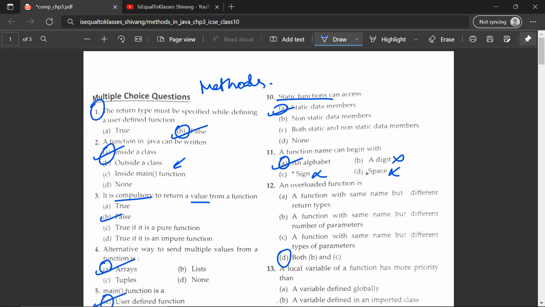So what exactly is B? A function with the same name but a different number of parameters, and a function with the same name but different types of parameters. So if you have a method, data, and you have some parameters inside of it, and you call another method with the same name, that is known as function overloading. Say, for example, you create a method which has the exact same name as a previous method.